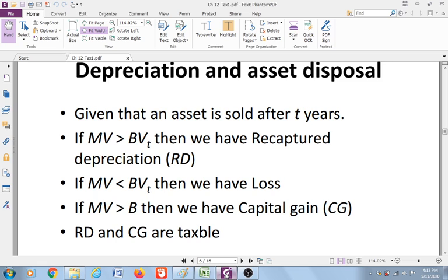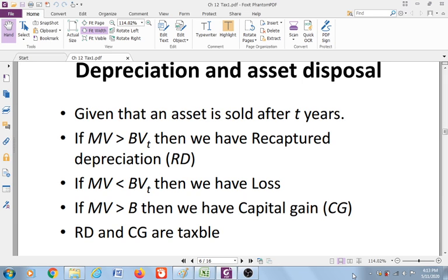There are several concepts that I need to explain before we go to the example. If, at the end of the depreciation period of the asset, the market value of your asset is bigger than the book value of that asset, then we are going to have recapture depreciation.